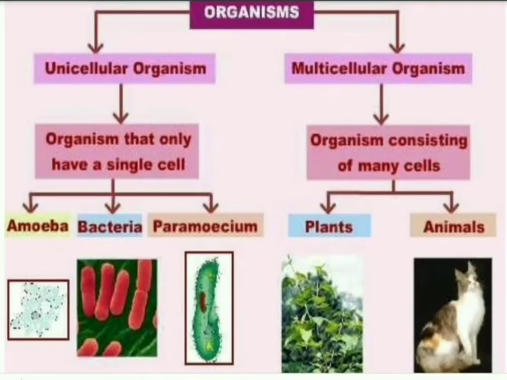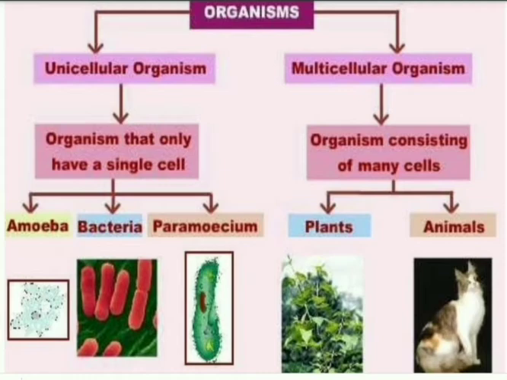As we know, the cell is the basic structural and functional unit of life. When cells of the same structure combine, they form tissue. When tissues with the same structure and function combine, they form an organ. When a number of organs combine and work together, they form an organ system. When all the organ systems work together in a body, they form an organism.